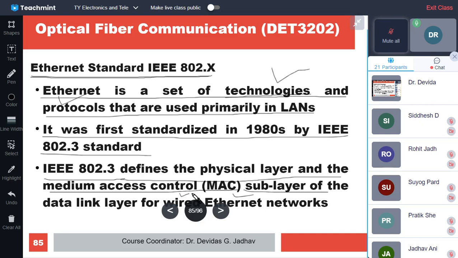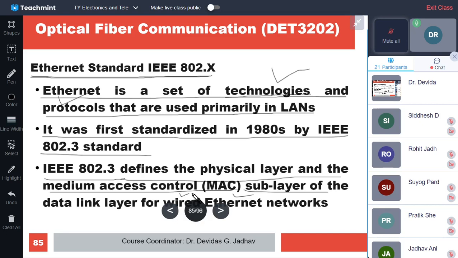Similarly, in the data link layer of electrical networks in the 1980s, there are various sublayers. Out of that, one sublayer is the medium access control, MAC layer. IEEE 802.3 defines the physical layer and the MAC layer, which handles on which medium the communication is going on.